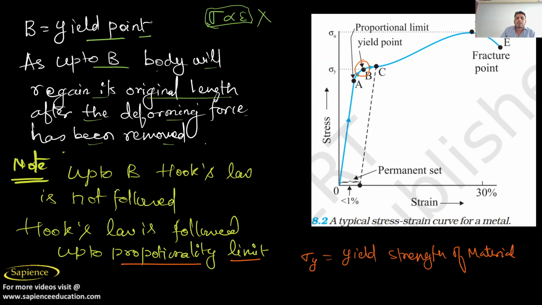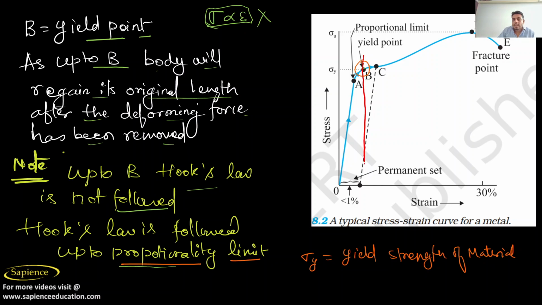So up to B, Hooke's law is not followed. Remember, Hooke's law is only followed up to the proportionality limit. But up to B, the material has elastic property. Why elastic property? Because elastic property means the body will regain its shape and size originally when the force is removed. So up to B, try to understand what is happening.